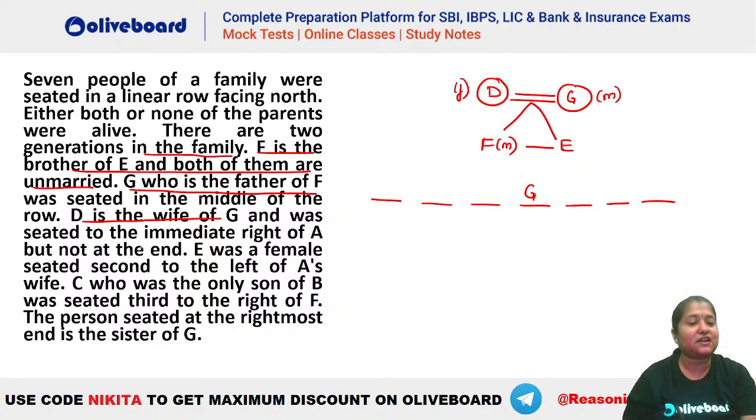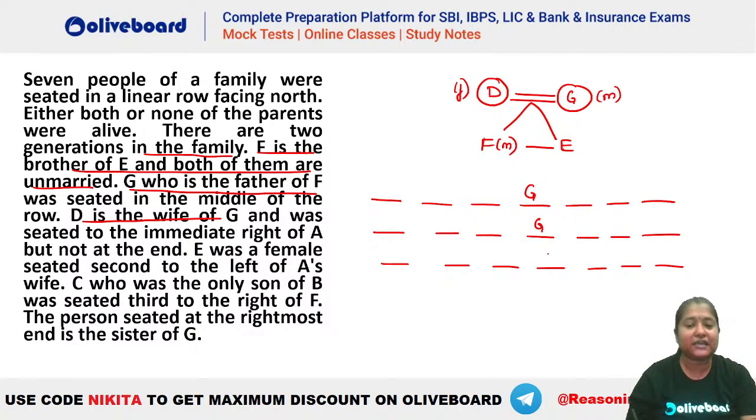And was seated immediate right of A but not at the end. Okay. So what are the possibilities here? You can see there are some possibilities. Let's see what possibilities there are. So we know D is the wife of G and was seated immediate right of A but not at the end. So you can see D and A can be like this. This is one possibility. Similarly, D and A can be like this. This is another possibility. Similarly, D and A can be like this as well. Done, Soumyadeep? Absolutely great. So you can see these are the 3 different possibilities that we can have.